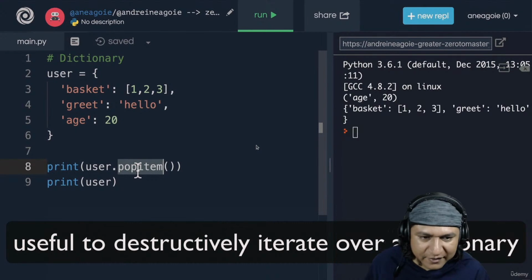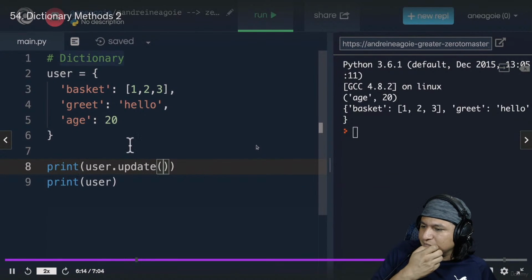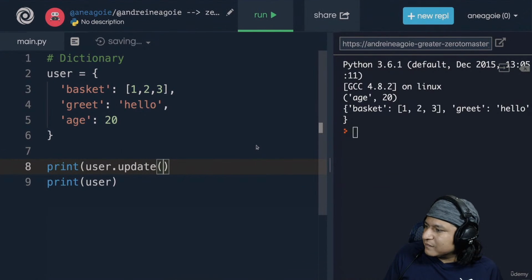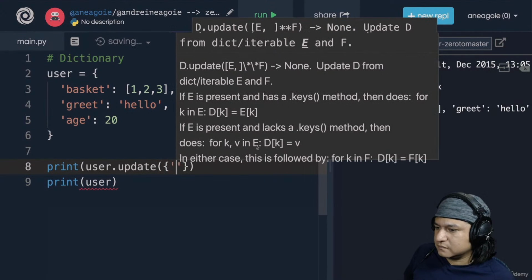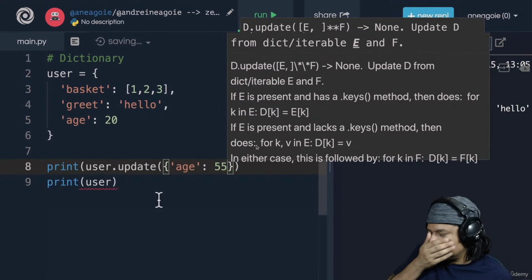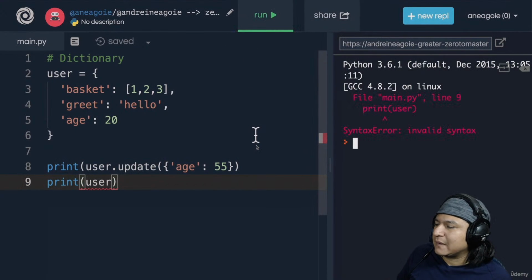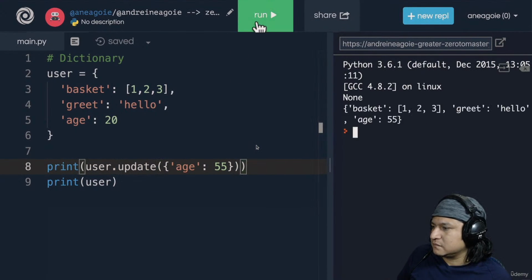Okay, we have something called update. An update simply updates, as the name suggests, a key value. So let's have a look here. All we have to do is give it a new dictionary, so curly brackets, and simply say, hey, I want to update age to 55. If I click run, oh, and I forgot a bracket here. Let's try that again. If I click run, there you go.